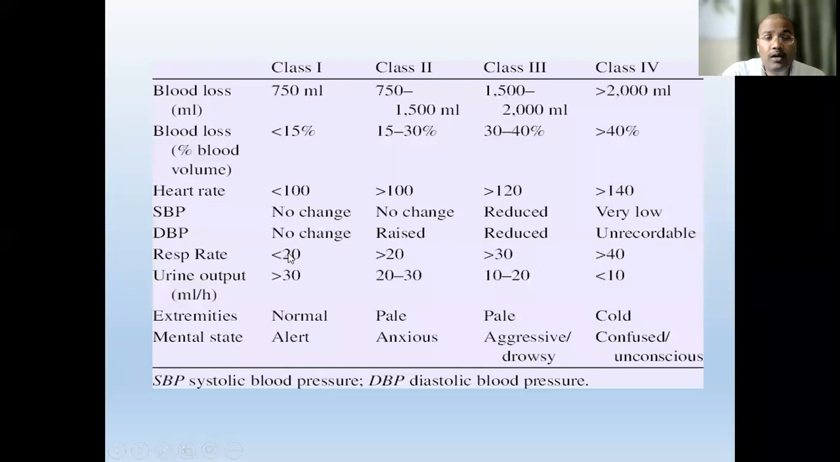Urine output is very important and is usually normal, but it starts decreasing in class 2, class 3, and class 4. The extremities are usually just pale in color, and in class 1 they are normal because the body is compensating. In class 2, the skin becomes pale in color and cold. Mental status in class 1: the patient is alert. In class 2, the patient may feel some anxiety, and in class 3 and 4, the patient may become drowsy as well as confused and comatose.